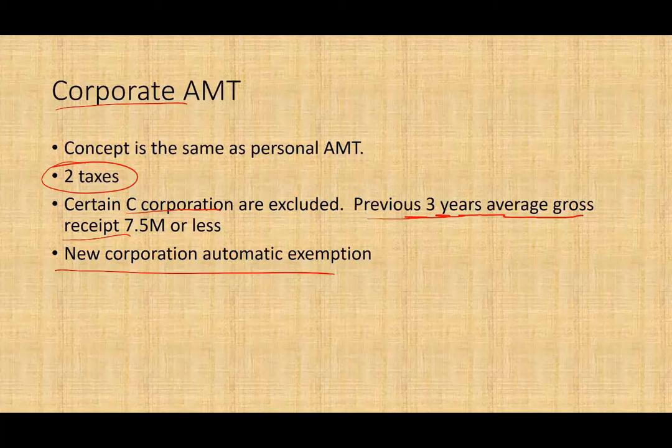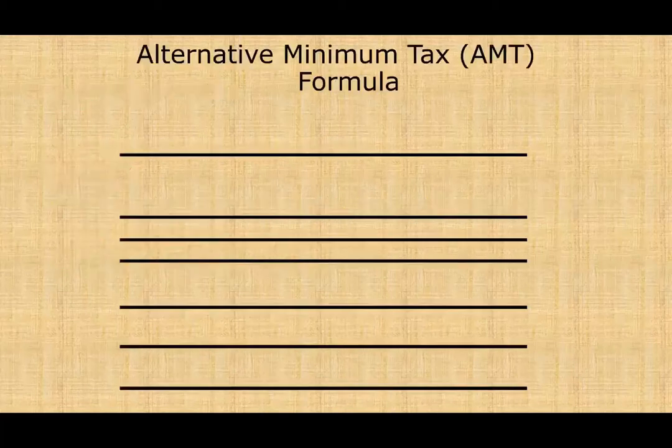So in this session, I'm going to go over the overall formula for AMT. Then in the next session, I'm also going to compare it to the personal, showing it to you side by side, how similar it is to the personal AMT. And that's why it's important to understand the personal. Then in the next session, I will dig a little bit further into the adjustments, into the preferences, and show you the computation with numbers. But here it's an overall picture. Let's go ahead and start.